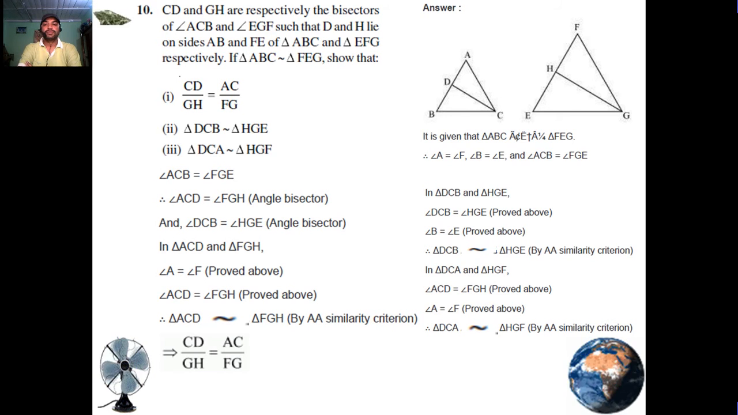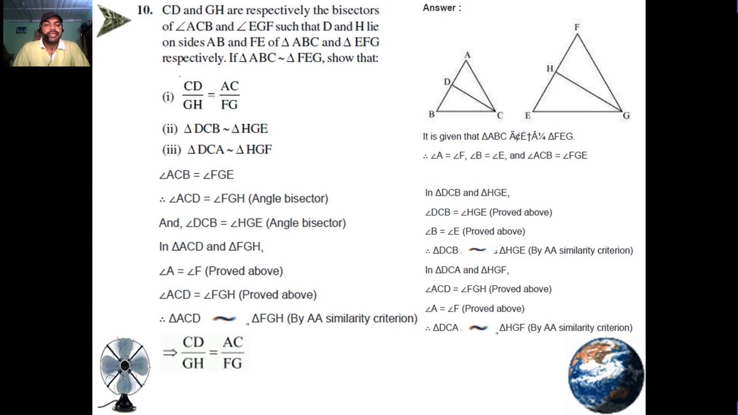Now, in the given, triangle ABC is similar to triangle FEG. So angle A is equal to angle F, angle B is equal to angle E, and angle ACB is equal to angle FGE. In triangles DCB and HGE, angle B is equal to angle E, proved above. Triangle DCB is similar to triangle HGE by the AA similarity criterion.